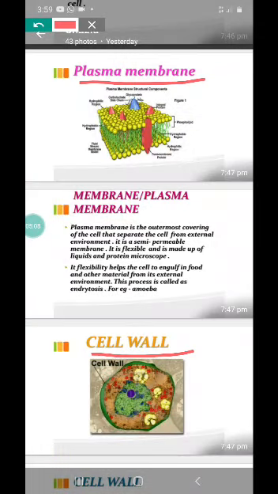In the middle of the cell you find a rounded structure called the nucleus. And inside the cell you can find a liquid-like substance, which is the cytoplasm.